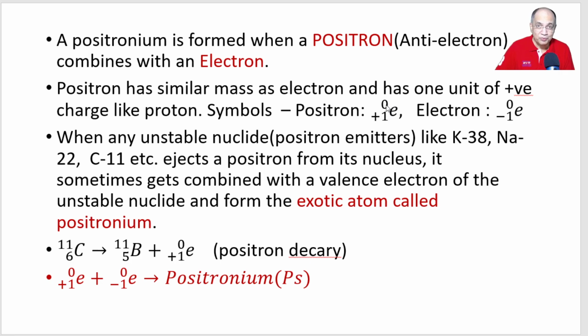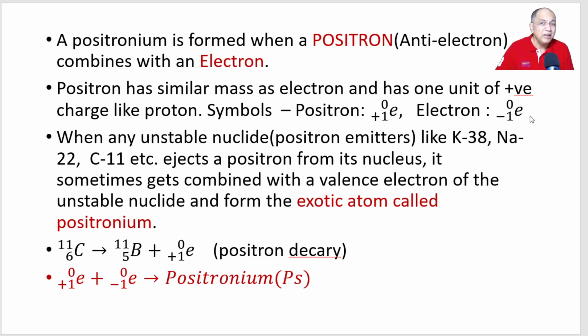Electron, positron and proton all have masses, but compared to proton, the mass of electron is negligible, so we write 0. And the charge is +1 for positron and -1 for electron.